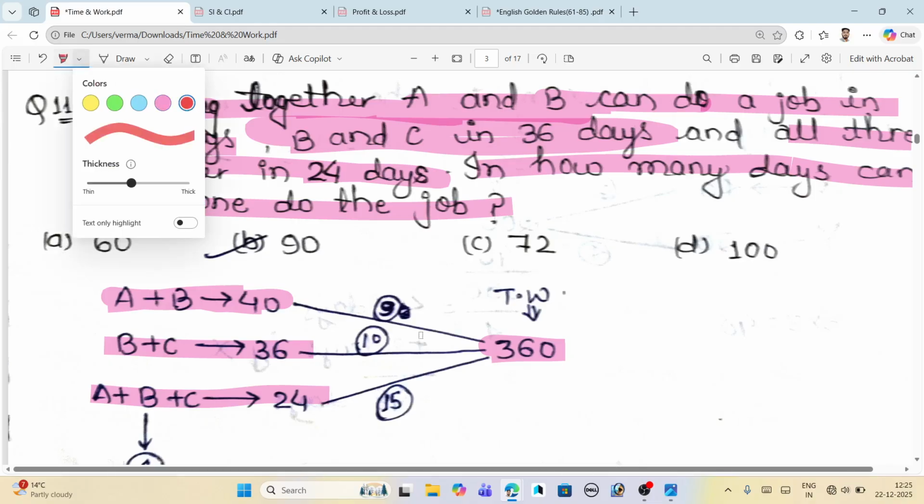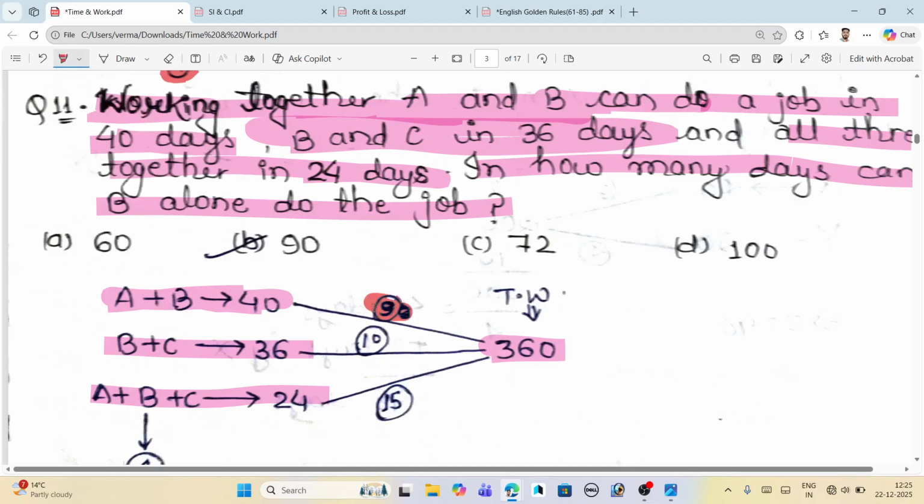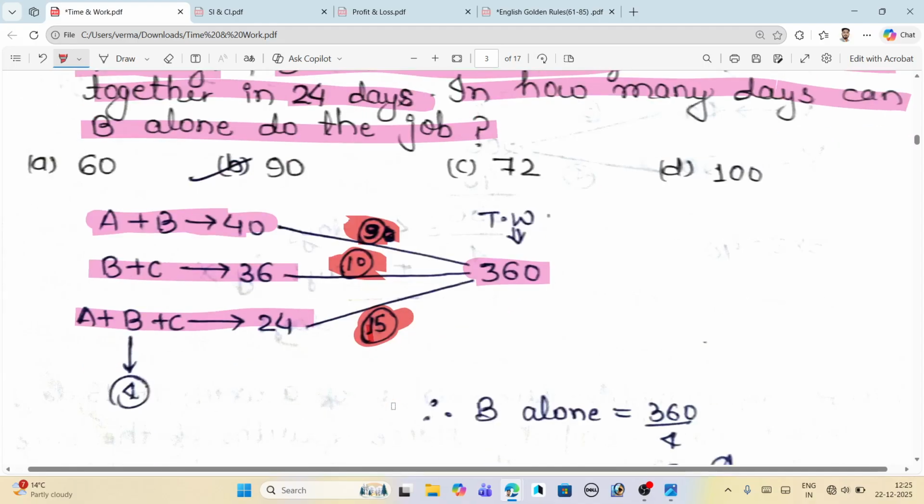Just I changed the highlighter. 9 is the efficiency of A plus B. And when we divide 360 by 36, we will get 10 as the efficiency of B plus C, and in the same manner we will get 15 as the efficiency of A plus B plus C.